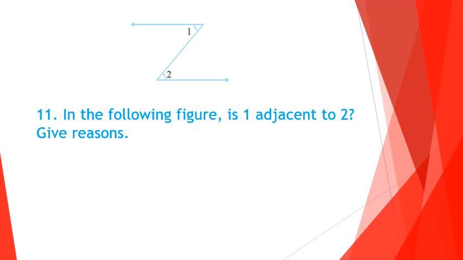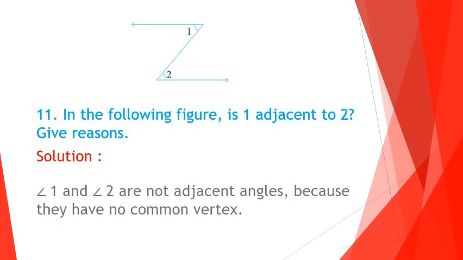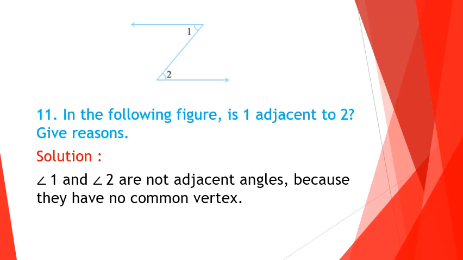Next, question number 11. In the following figure, is angle 1 adjacent to angle 2? Give reasons. While looking at the figure, we understood that they are not adjacent angles. Why? Because the first condition of adjacent angles itself is not satisfied here. What is the first condition? They have a common vertex. Here angle 1 and angle 2 do not have a common vertex. Hence the given angles are not adjacent angles.